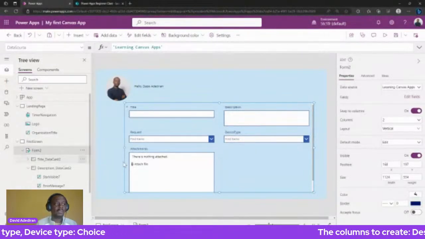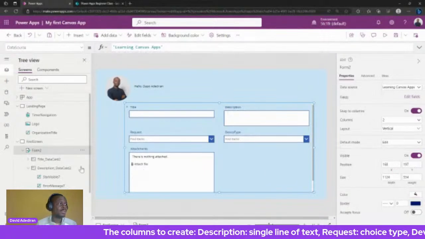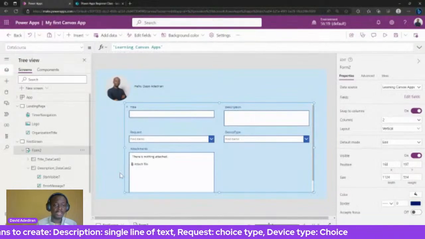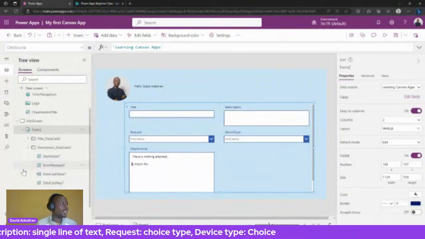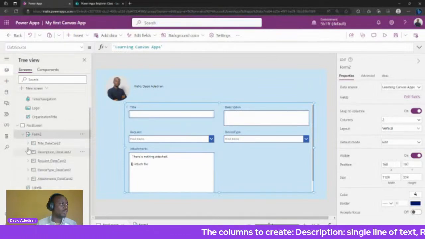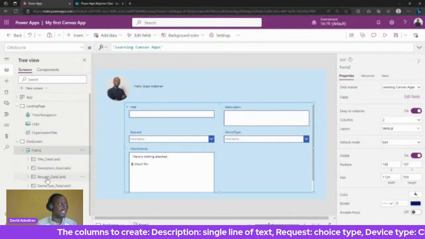Now, for this particular class, we don't need the attachments for now, so we'll take it out. Sometimes you might have controls that you don't need and you want to take them out. So what do you do? Well, you can come to the controls pane. Under forms, if I collapse forms, I can collapse it and I can expand it.